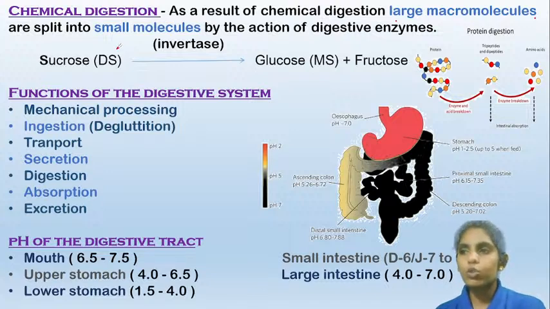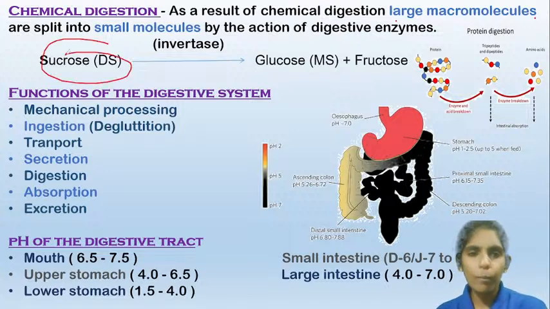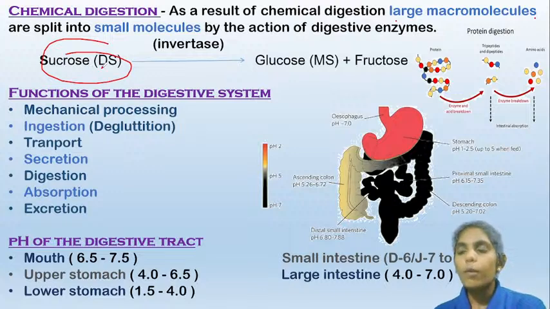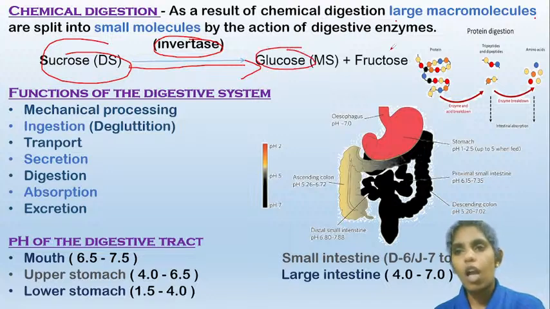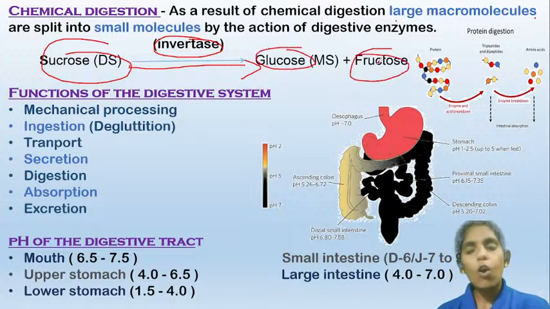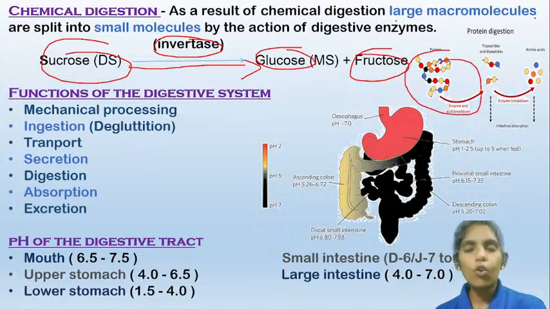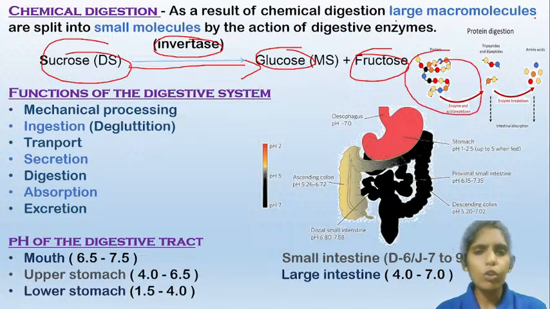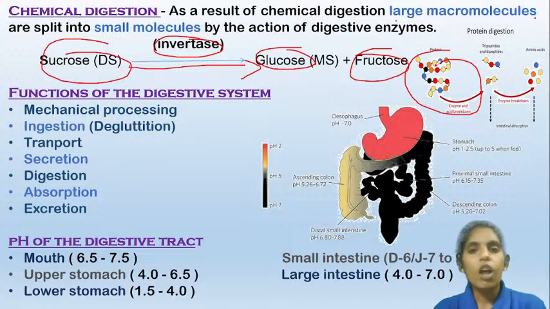So for example, sucrose is a very complex carbohydrate molecule, and an enzyme called invertase breaks it down into simpler units, the glucose and the fructose. Likewise, it also breaks down proteins. You all know that proteins are larger molecules. They are polymers of amino acids. A large number of amino acids combined by peptide bonds forms proteins.